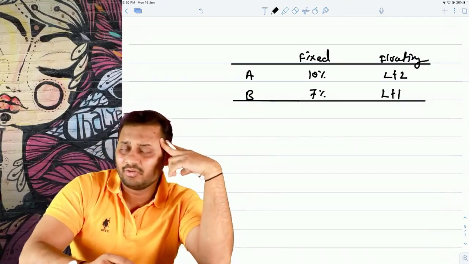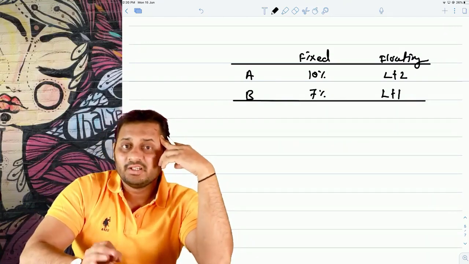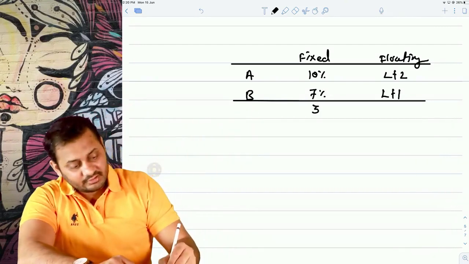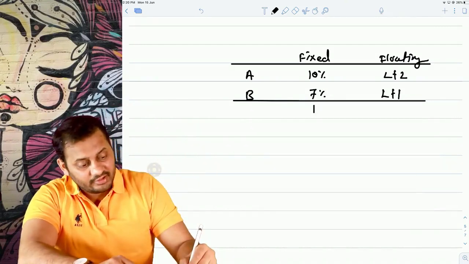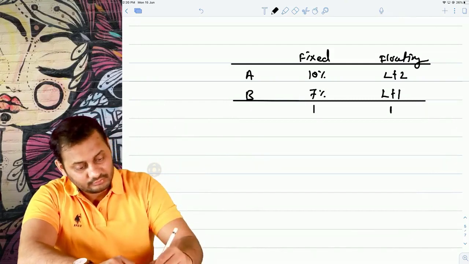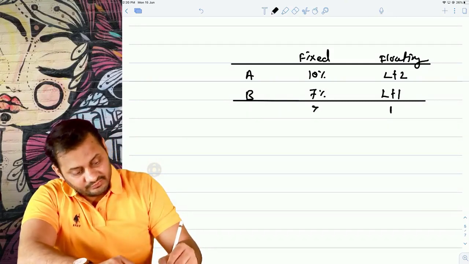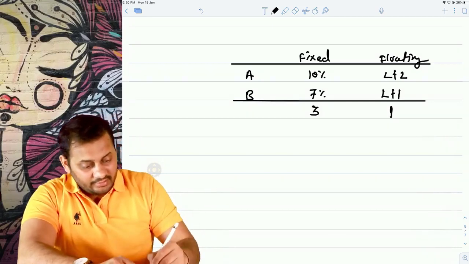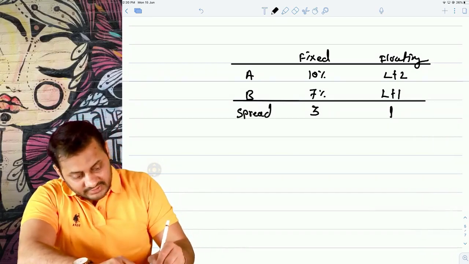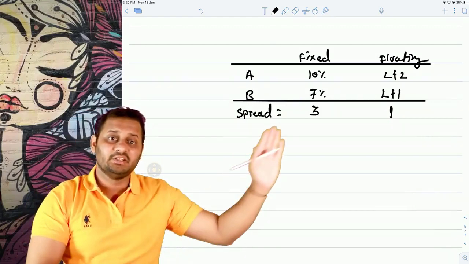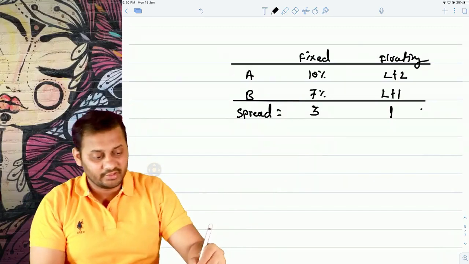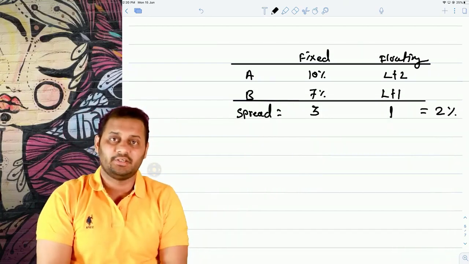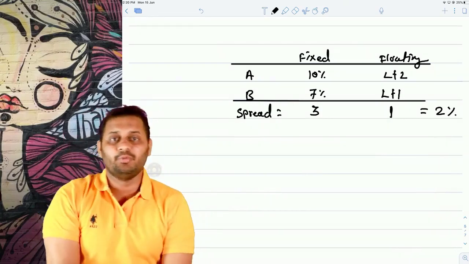It is not always necessary, but one condition is there. The difference in fixed rate should be higher than the difference in floating. The difference in fixed is 3% and the difference in floating is 1%. And the difference between the difference of fixed and the difference of floating is called the spread, the quality spread, 2%. This can be the profit to both the parties.